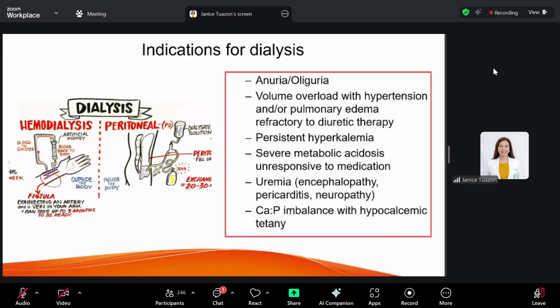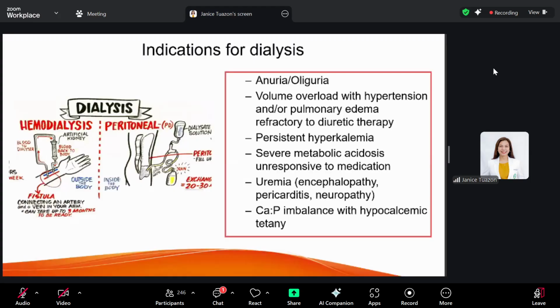Now, these are the indications for dialysis. The choice for hemodialysis versus peritoneal dialysis also depends on the capacity of the hospital. Other hospitals also have hemodialysis for children, but not all hospitals have that. So, most commonly, we use peritoneal dialysis.